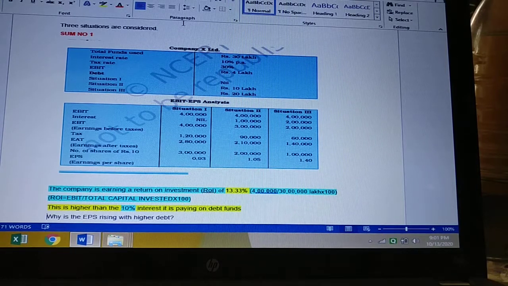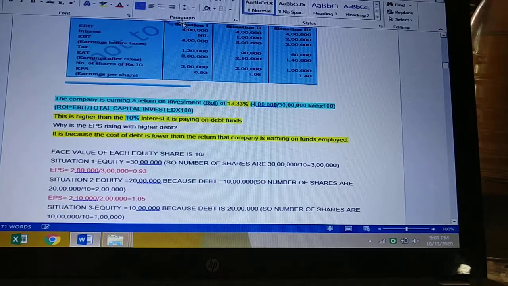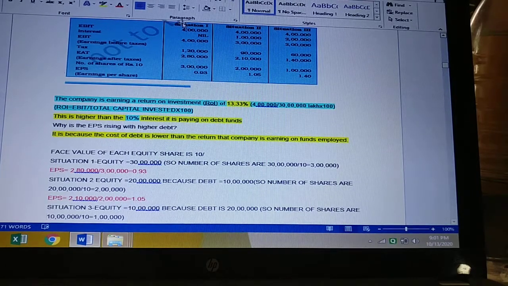Tax rate will also be given. If it is not given, you can take it as 30%. The remaining profit is assumed to be distributed among all equity shares. There comes the EPS calculation. The remaining profit will be divided by the number of equity shares.